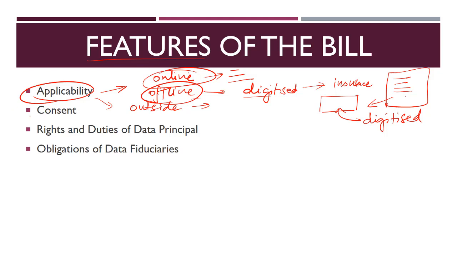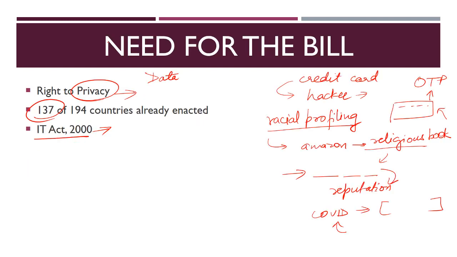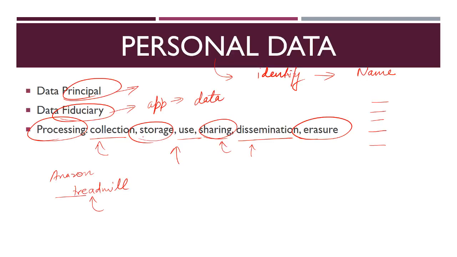Then there is a provision of consent in this bill. So what is consent? Any data which is to be processed by any company, and by process, what do I mean? I mean collection, use, storage, sharing, dissemination, erasure. Any data being processed by any company can only be processed when that company has obtained the consent of the individual to whom the data belongs.